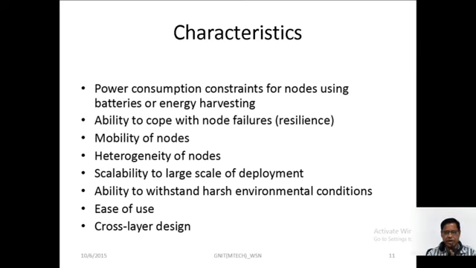Ability to withstand harsh environmental conditions. This sensor networking is going to be used with maximum ability to stand in different environments, or you can say in different positions. For example, the sensor is going to work in different locations also. And these sensors are easy to use. They are used in a simple manner, connected with the devices and the sensor nodes, and it is easy to use.